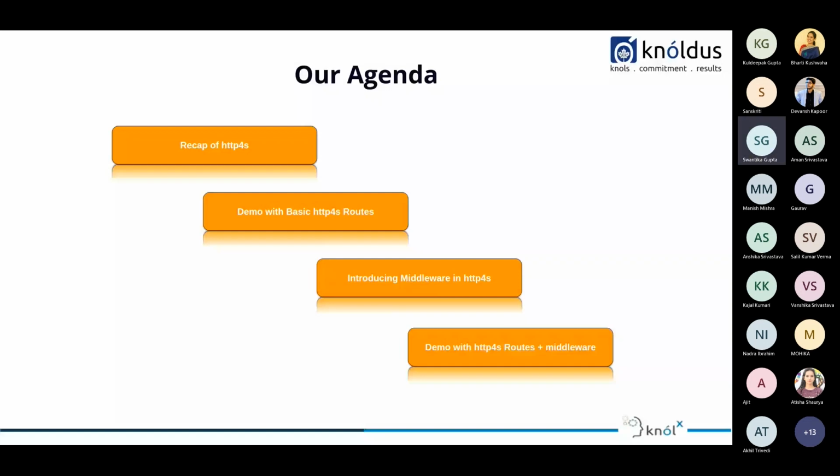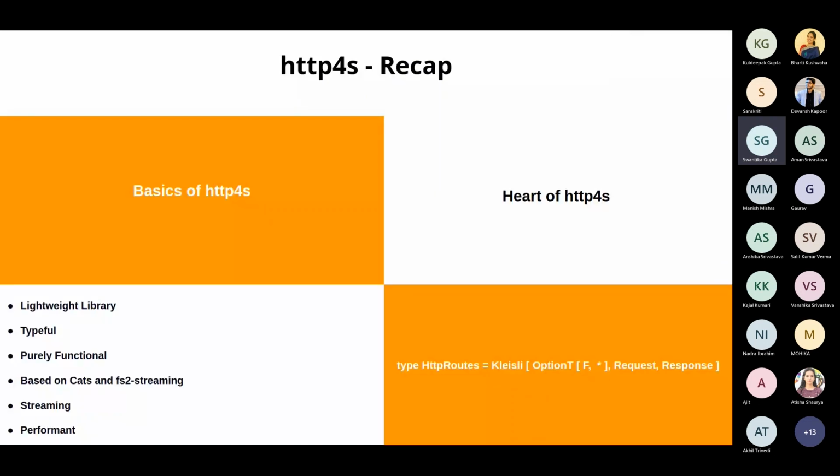Moving on. Let's start with a very crisp recap. First of all, basics of HTTP4s. HTTP4s is a library. It has a specific set of APIs and functionality which can be used to create HTTP routes, servers, and clients. In very simple terms, it is very lightweight in nature, so you don't have to worry about a lot of other things. Just whatever HTTP endpoints you want to create, and how you want them to behave.